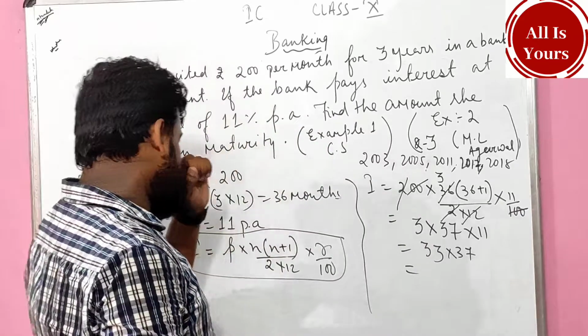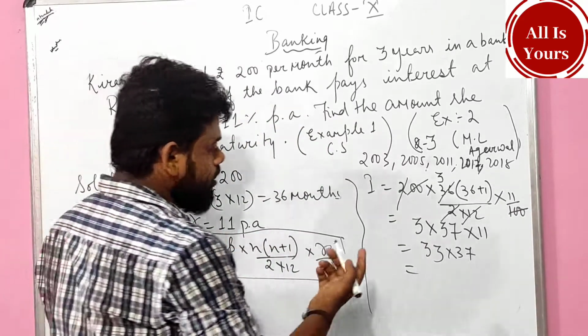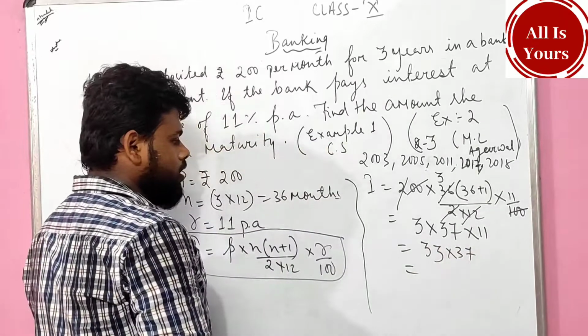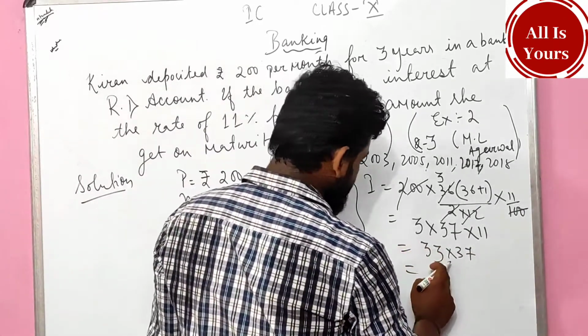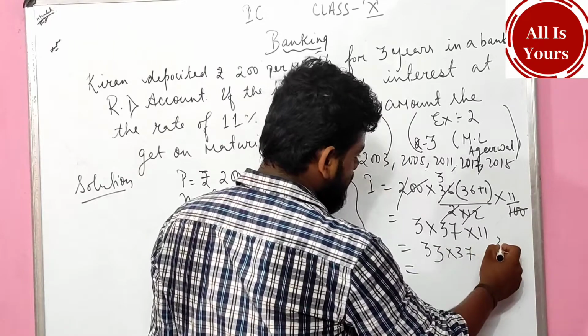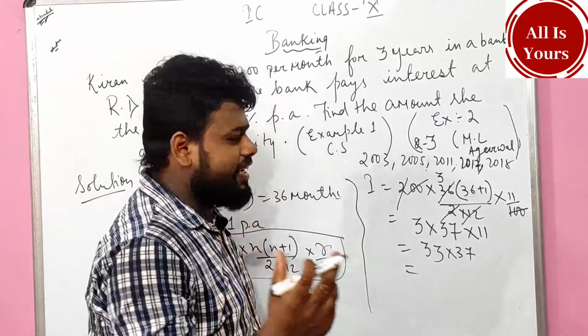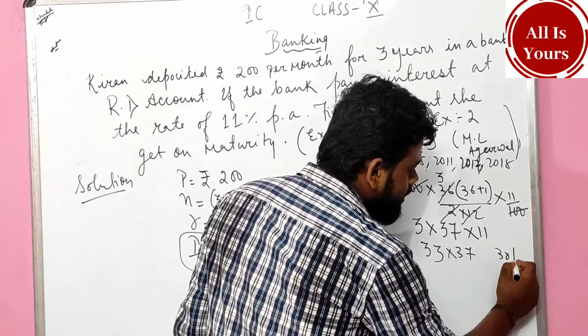How to do the calculation, very easy. 33 is there, we have to expand it into 30 plus 3. Can I expand it?